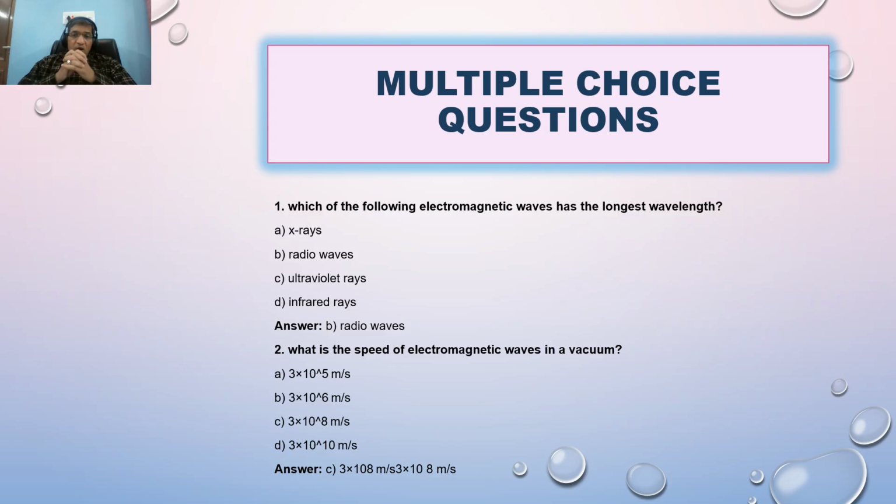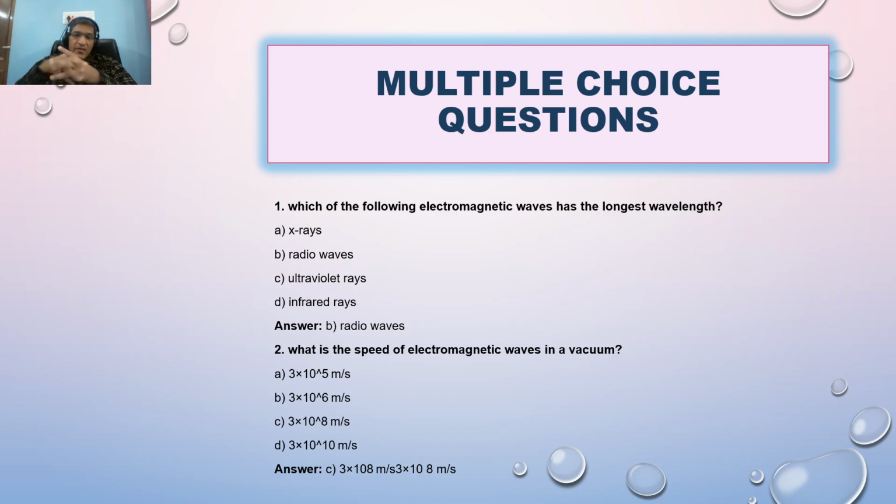Which of the following electromagnetic waves has the longest wavelength? The options are X-ray, radio wave, ultraviolet rays, and infrared. We have discussed that the radio wave has the longest wavelength, and gamma rays have the smallest wavelength.